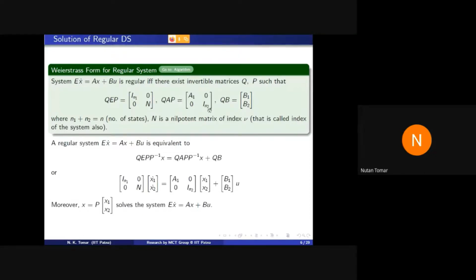QAP will be A1 and I, where A1 is in some Jordan form, and QB will be B1 and B2. This is called the Weierstrass decomposition of a regular system, where n1 plus n2 is equal to n. This means these partitions are as per the order of A, B, and E.